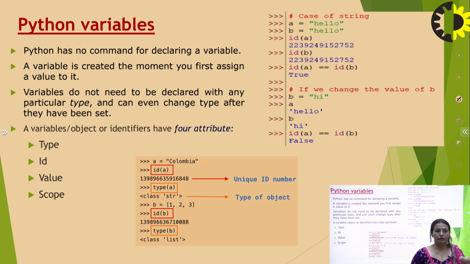Basically, a Python variable is also known as an object. A Python variable is a kind of object or a name that is associated with a particular value. That means it is the name given on the very left side of an expression. In this expression, A is a Python variable, also known as an object. Talking about its attributes, there are basically four: type, ID, value, and scope.